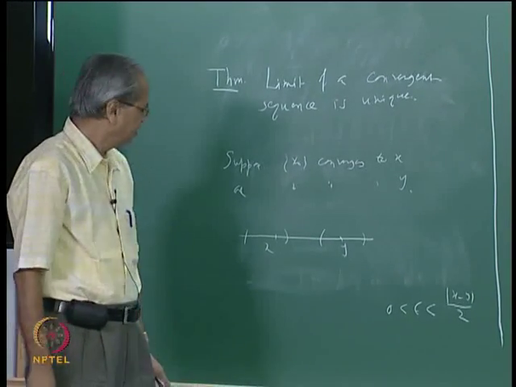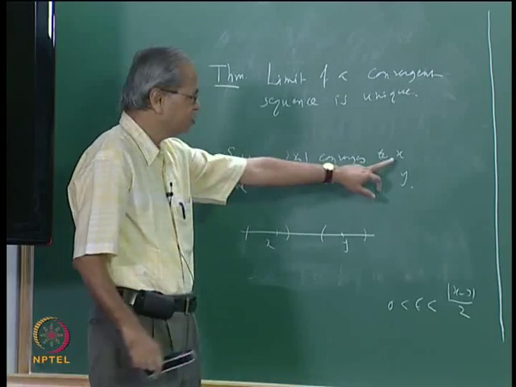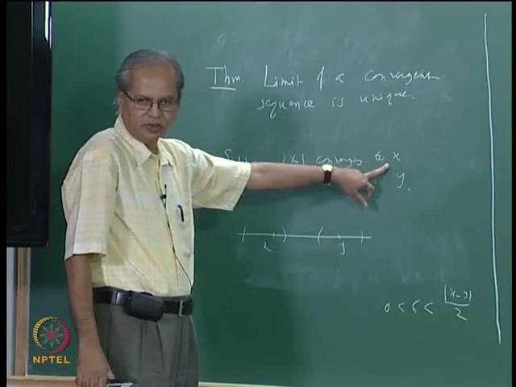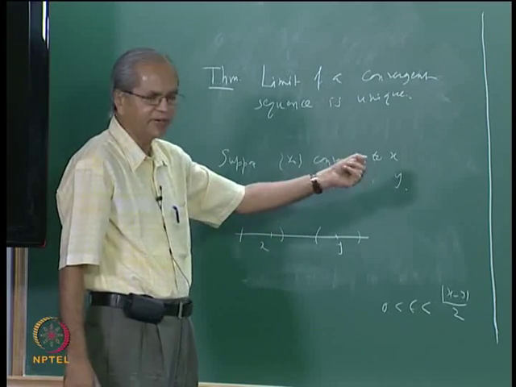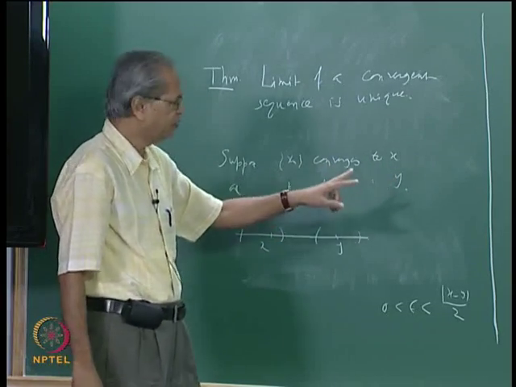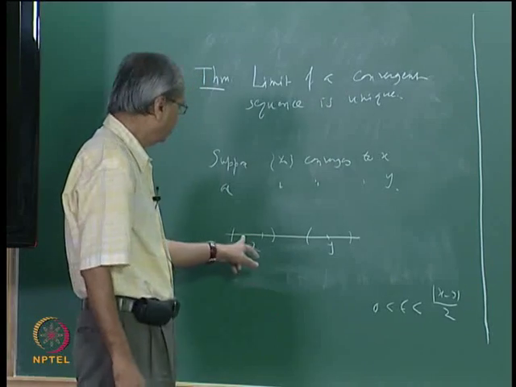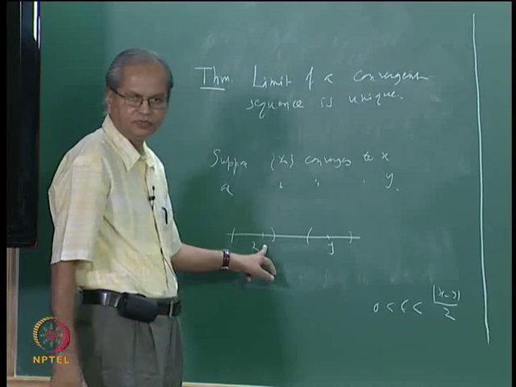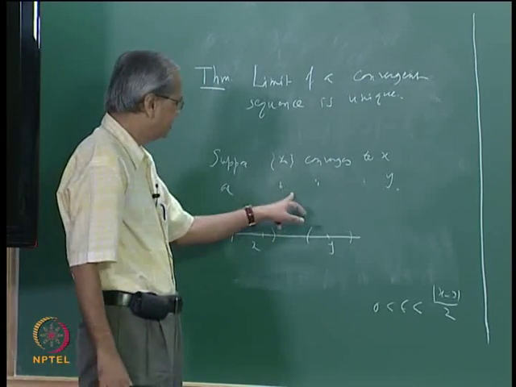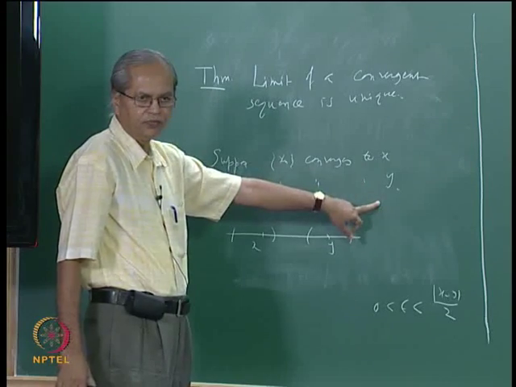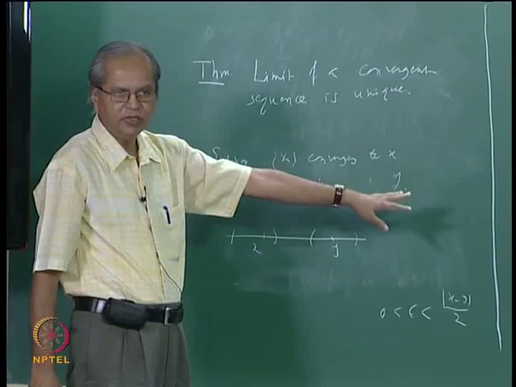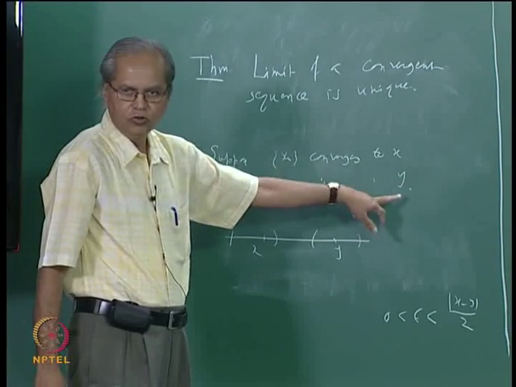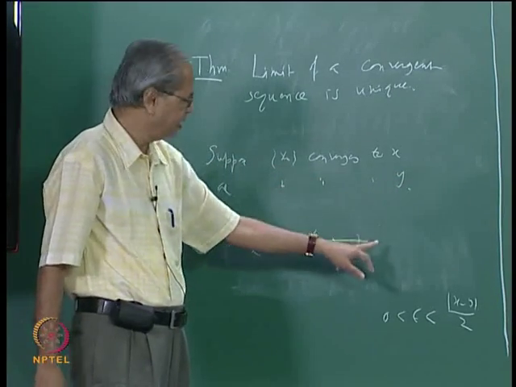Now, since xn converges to x, you can find some n1 such that for n bigger than or equal to n1 all of these xn's lie in this interval. Since xn also converges to y, you can find some n2 such that whenever n is bigger than or equal to n2 all those xn lie in this interval.